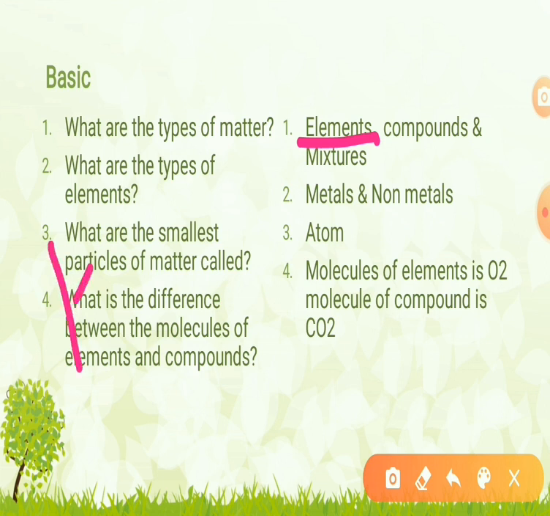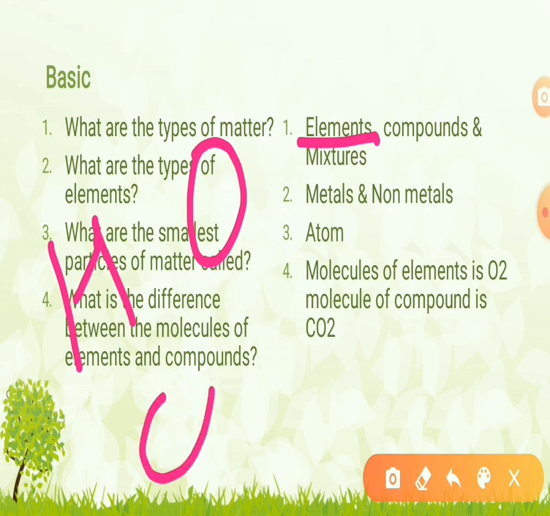Examples are hydrogen, oxygen, chlorine, sodium; these are all examples of elements.